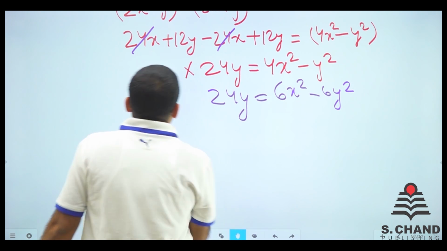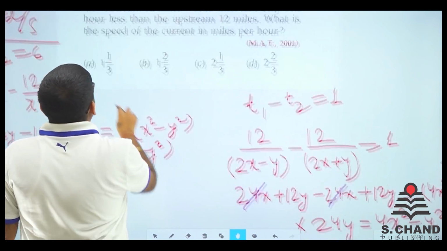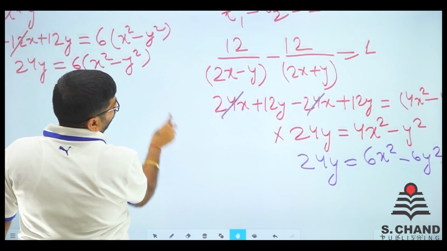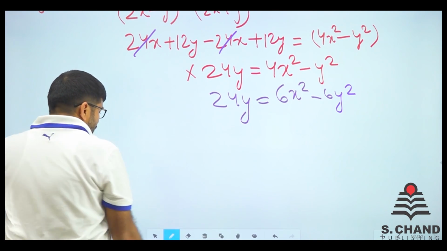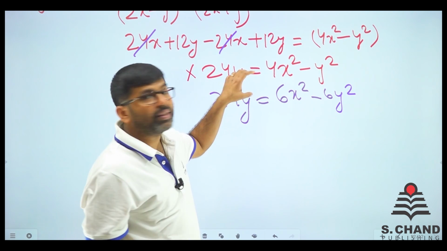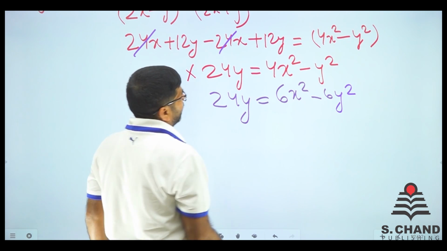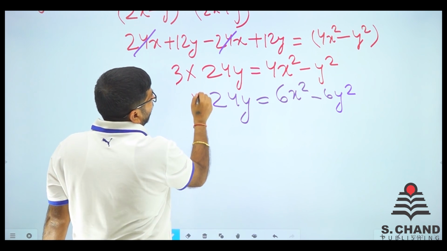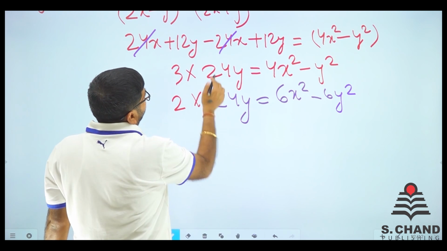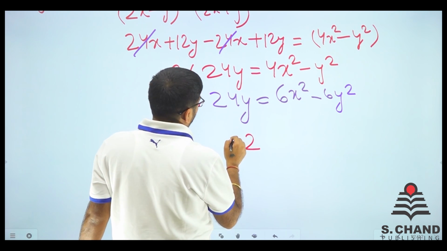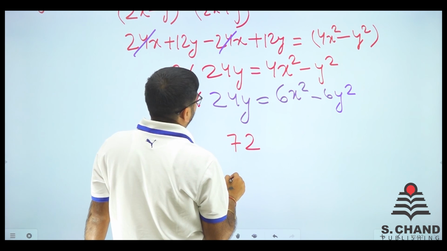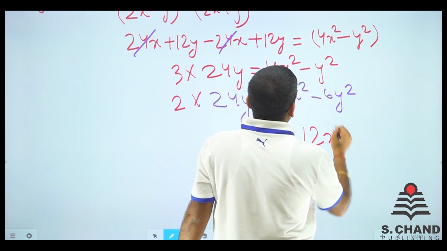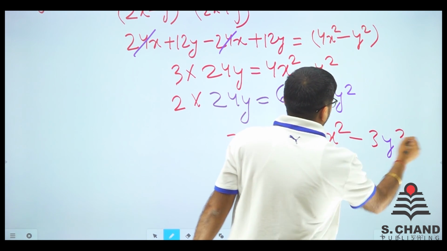We need to find out what? We have to find out the current speed, and current speed is y. So do one thing, just y remains there and x gets cancelled out. Do something like that. So what we'll do is we'll multiply this by 3 and multiply this by 2. So we get 3 into 24, that is 72y is equal to 3 into 4, 12x square minus 3y square, right?